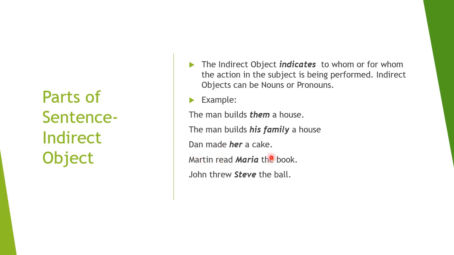Martin read Maria the book. So what did Martin read? The book. And for whom did Martin read the book? Maria. John threw Steve the ball. So what did John throw? The ball. And who did John throw the ball to? Steve. So in all these cases, Steve, Maria, her, family, them, they are all indirect objects. Correct? Let's go over to the next slide.